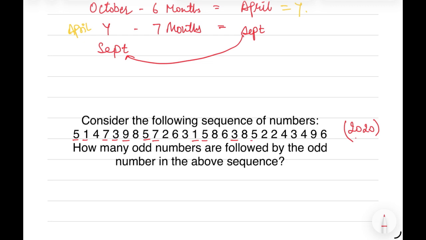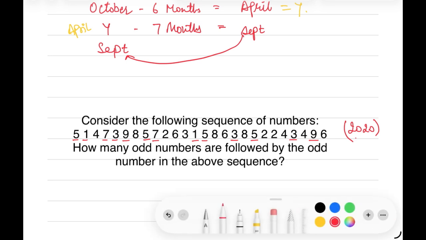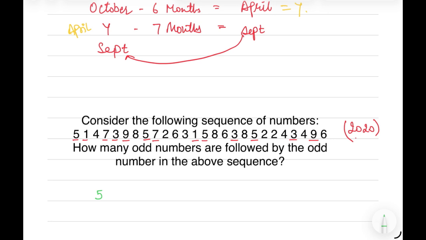Then we have 3, 5. Then we have 3 and 9. These are the odd numbers in the given sequence. Now the demand of the question is, odd numbers followed by odd numbers. The first number is an odd number and the second number is also an odd number.